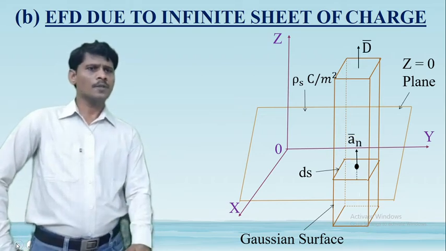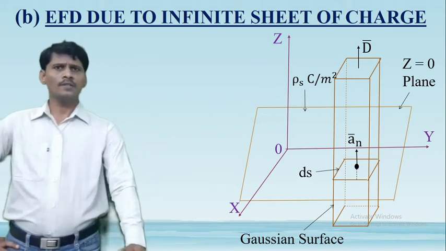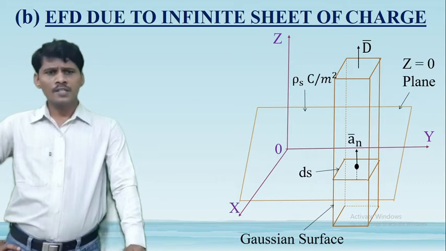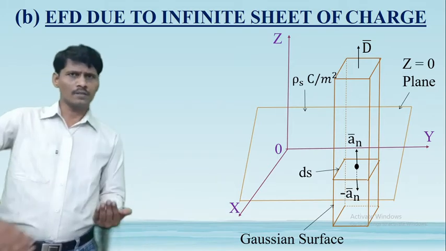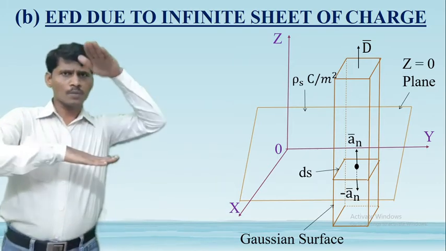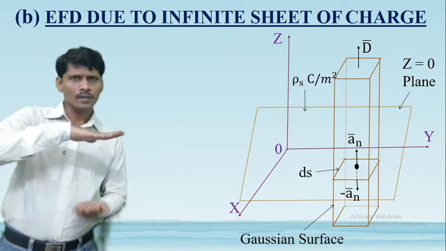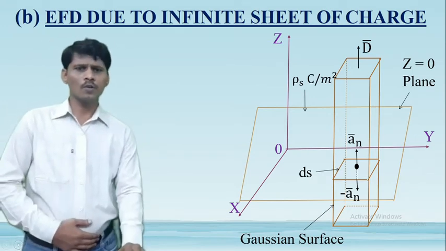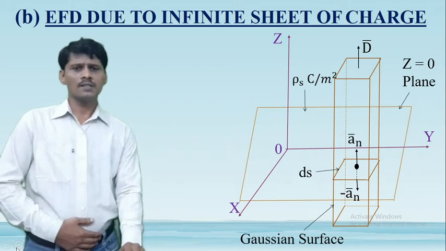For above the xy plane, the unit vector is plus az bar, and below the sheet, the unit vector is minus az bar.